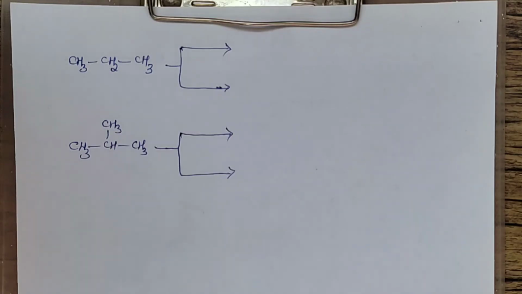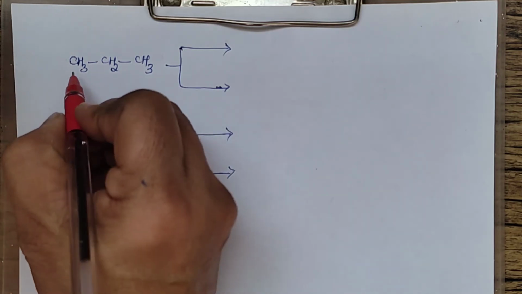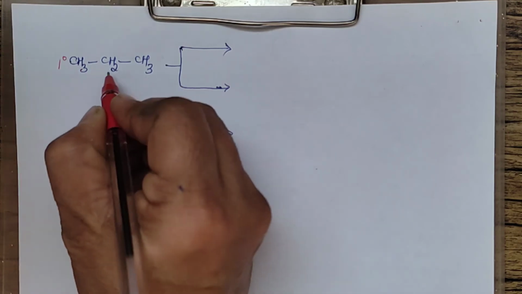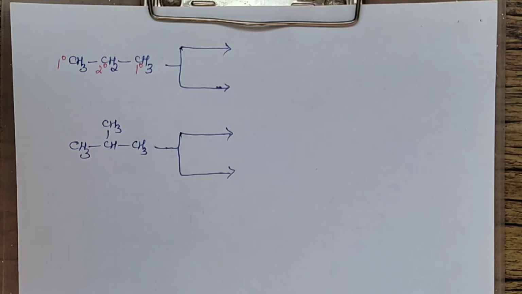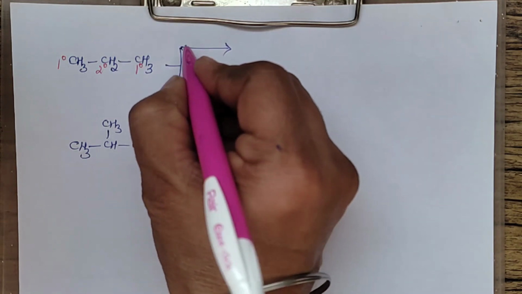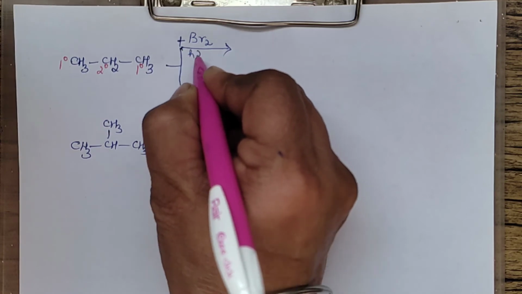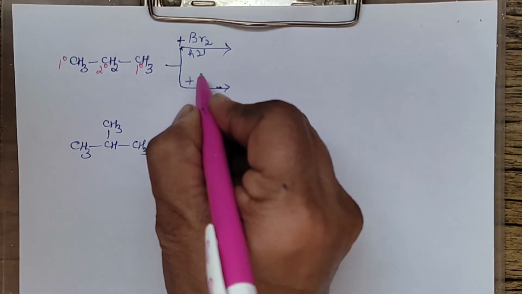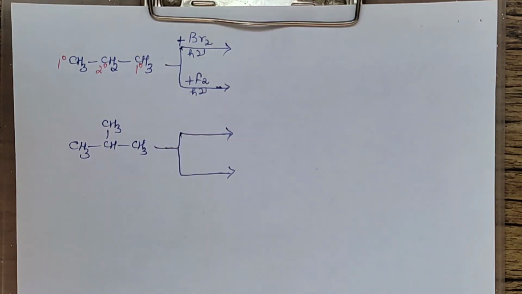Now let's take an example here. Suppose you have this alkane. It is propane. It has two different types of carbon atoms. This is a 1 degree carbon atom. This is a 2 degree carbon atom. This one is also a 1 degree carbon atom. Right? Now, if these are subjected to halogenation, suppose it is reacted with bromine in the presence of sunlight, then what will be the product? Or if it is treated with fluorine in the presence of sunlight, then what will be the product?